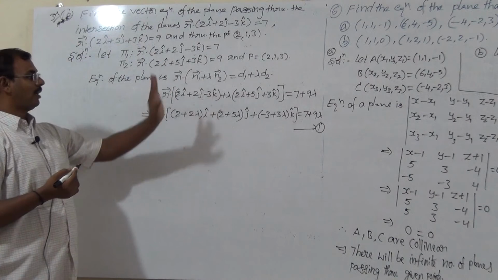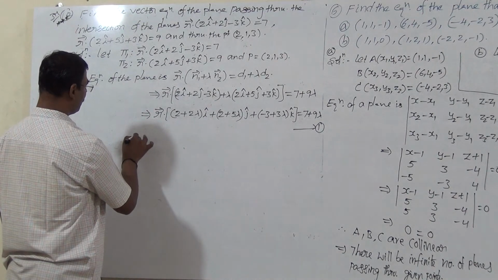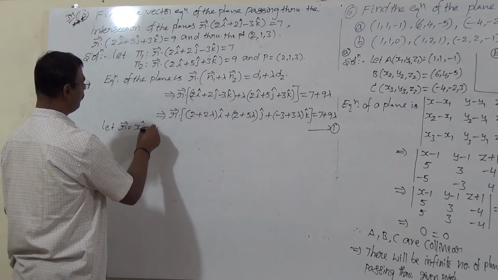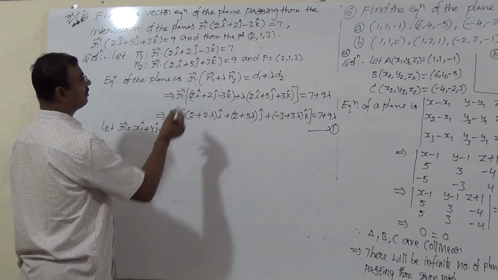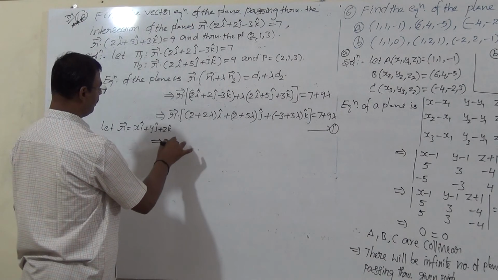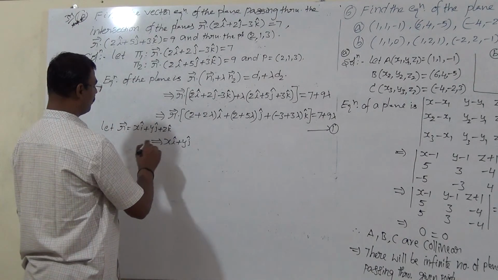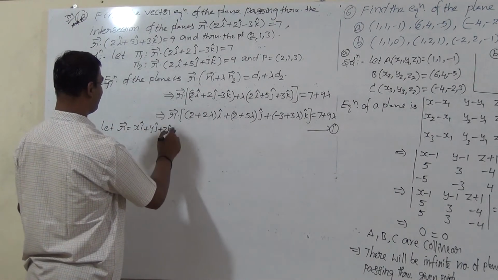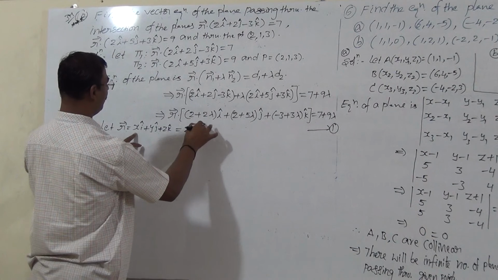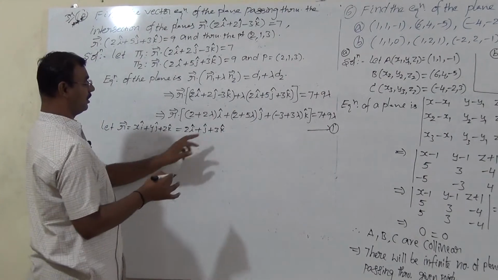So pi 1 plus lambda times pi 2 equal to 0. Now simplify. What is the r bar? General vector. Let r bar is equal to xi plus yj plus zk. Actually the x, y, z values are 2, 1, 3. Here substitute that x into i plus y into j, directly if you want, directly also substitute, no problem. This means the point is 2i plus j plus 3k. This is the r bar value.